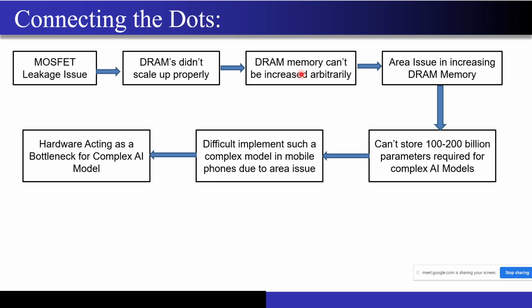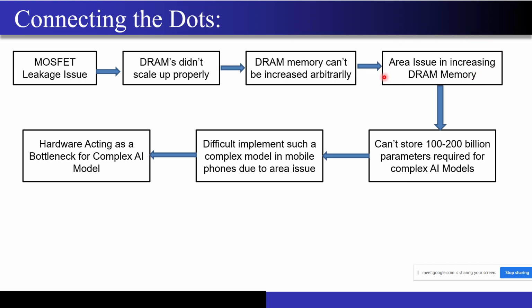As I told you, DRAM memory can't be increased arbitrarily, and this causes an area issue in increasing the DRAM memory. The only way you can increase the DRAM memory is to increase the area, because you cannot scale down the transistors in the DRAM, right? Now why does this matter?